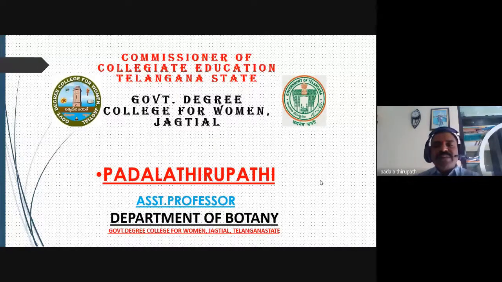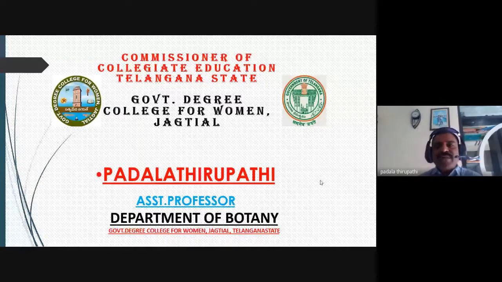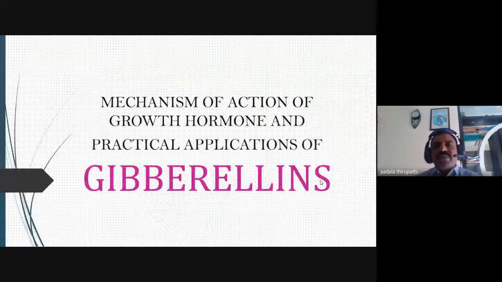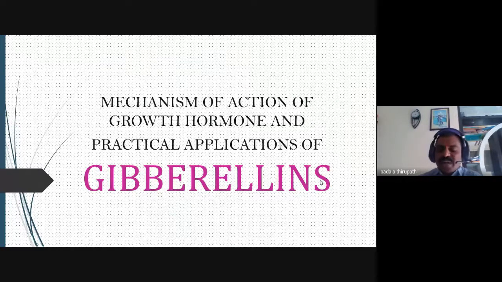Gibberellin is a very important phytohormone or plant growth regulator, which is growth inducible, a growth promoting hormone, and it shows different physiological functions in our plants. In this topic we are going to discuss the mechanism of action and the applications related to gibberellin.